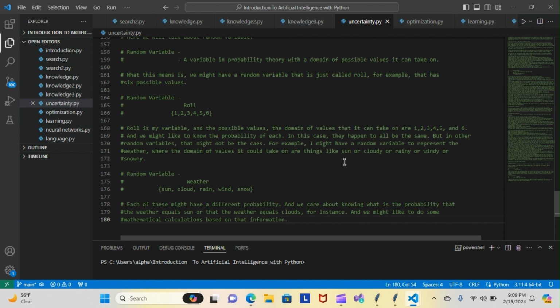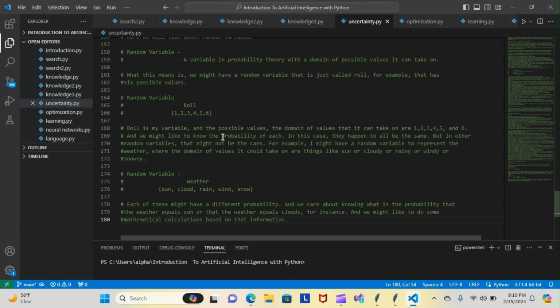Now, tonight we went over random variables. A random variable is a variable in probability theory with a domain of possible values it can take on. What this means is we might have a random variable that is just called roll, for example, that has six possible values. So this will be our random variable, and these will be the possible values right here, 1 through 6: 1, 2, 3, 4, 5, or 6. Roll is my variable, and the domain of values that it can take on are 1, 2, 3, 4, 5, and 6.